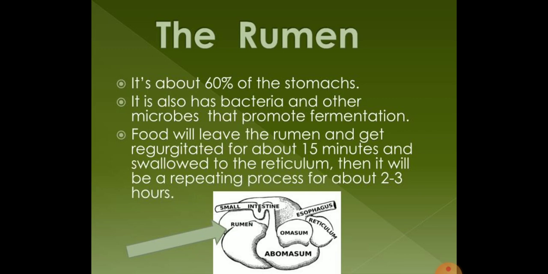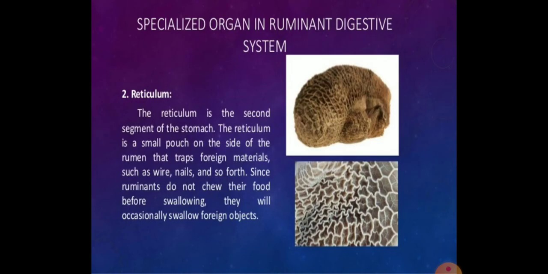From the rumen, food will enter into the second chamber, that is the reticulum. Rumen and reticulum are closely associated and their contents mix freely. So reticulum is the second chamber of the stomach. In both chambers, the food is partially digested and converted into a soft pulp called the cud.